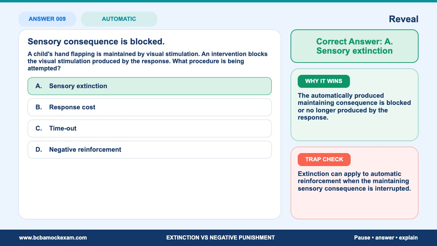Exam note. Automatic reinforcement can be part of extinction questions. The reinforcer is not delivered by another person, but the analysis still asks whether the response produces its maintaining sensory consequence. Trap check. Extinction can apply to automatic reinforcement when a maintaining sensory consequence is interrupted. A familiar example, such as ignoring, only works as extinction when the function fits. Keep the answer tied to the evidence in the stem, not to a familiar phrase in isolation.